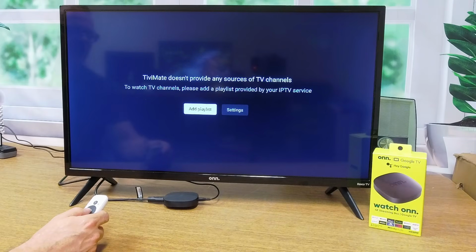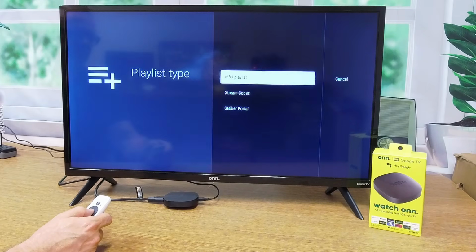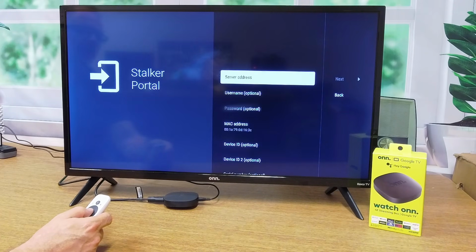Now this is where the rubber meets the road between the website where you set up your account and adding a playlist. Once we add the playlist, then you'll have access to all of the programming. So we're going to select playlist here, and we're going to go down to Stalker Portal. Select it.